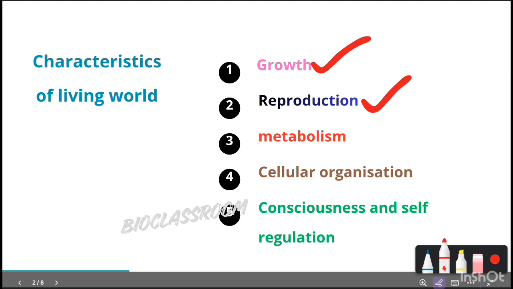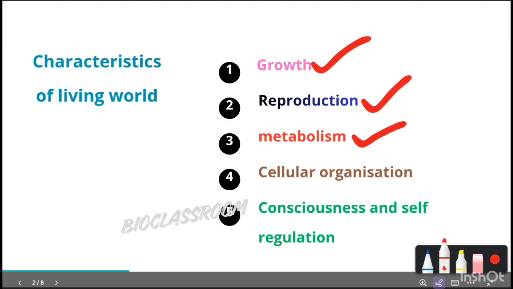The third point is metabolism. So metabolism means all the chemical processes that take place in a body. In the case of plants, we can say photosynthesis, respiration, and in the case of animals, we can say digestion, circulation. These are examples of metabolic processes. Only a living being can exhibit metabolic processes.